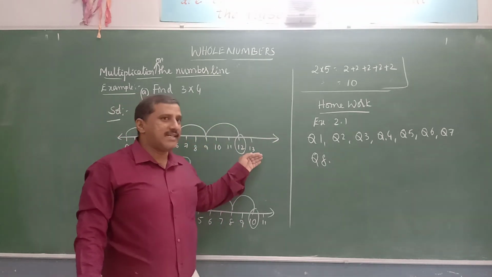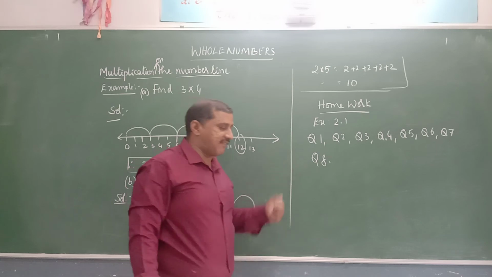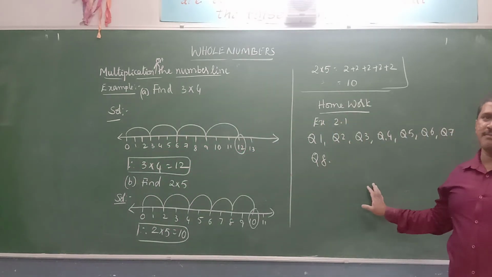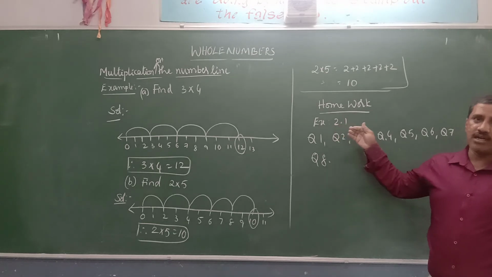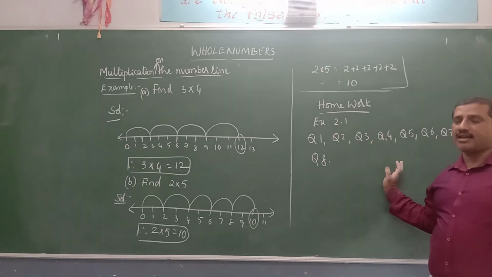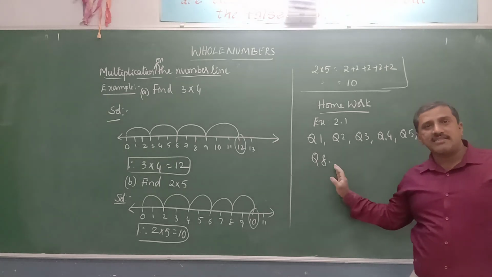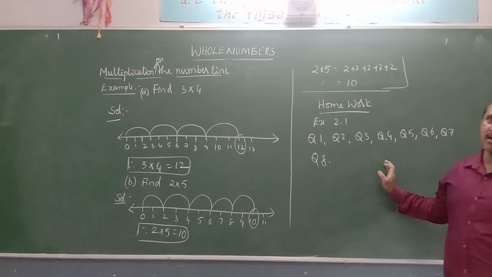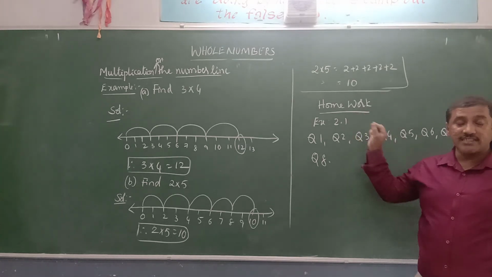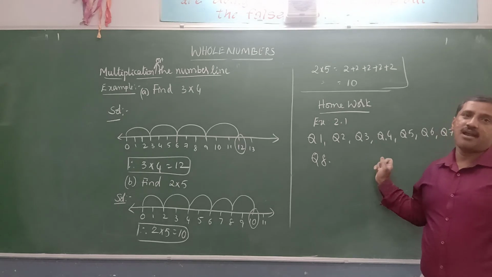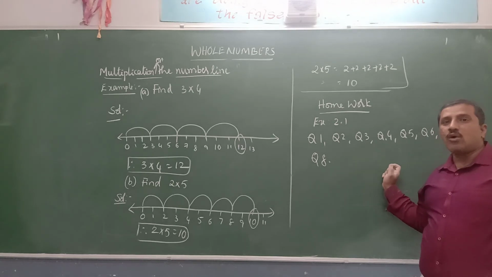You need to write the successor, which means add 1 to the given number. If you want to write the predecessor, subtract 1 from the given number. And if you want to compare the numbers, right side numbers are the greater number and left side number is the smaller number. And 1 is the smallest natural number. 0 is the smallest whole number, and 0 is the first whole number.